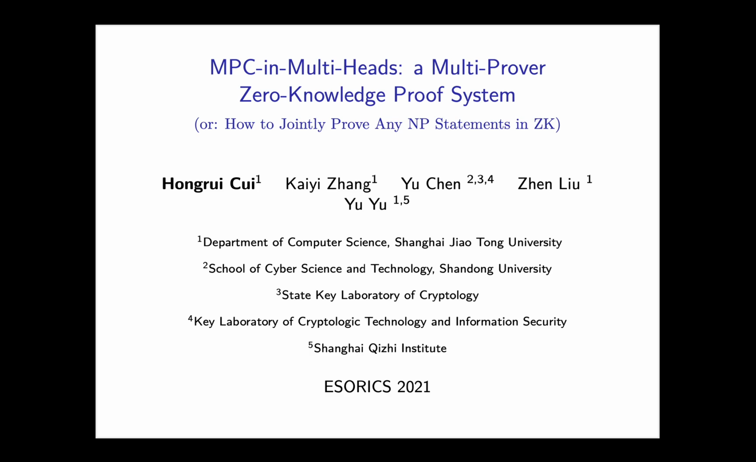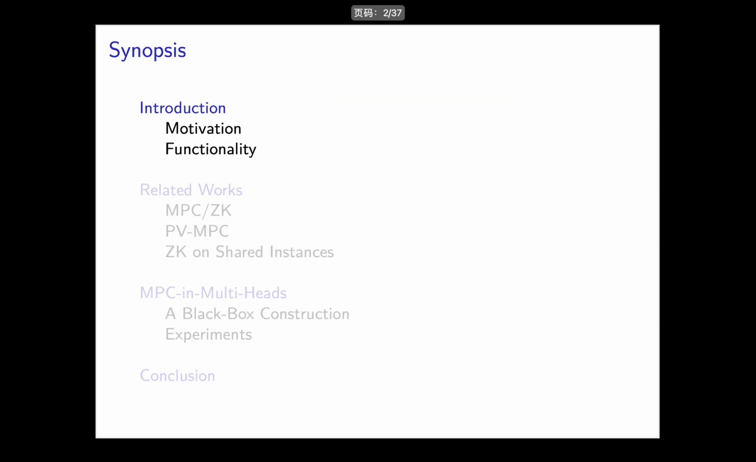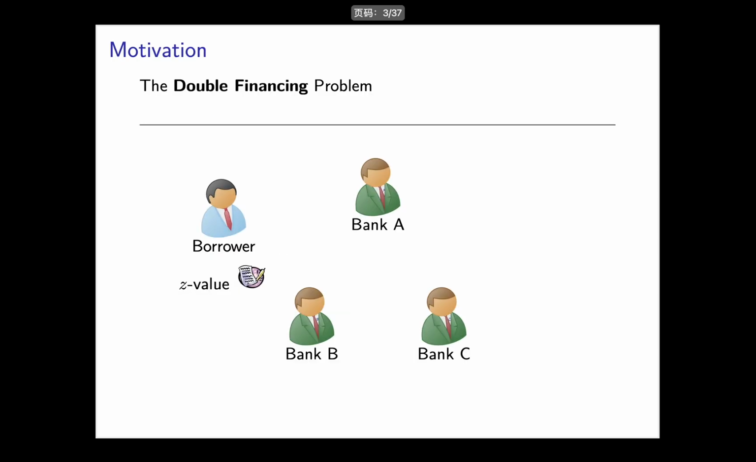MPC-in-Multi-Heads, a multi-prover zero-knowledge proof system, or how to jointly prove any NP statement in ZK. This is a joint work with Kaiyi Zhang, Chen, Zhen Liu, and Yu. This is the outline of today's talk. Let us begin with the motivation of this work.